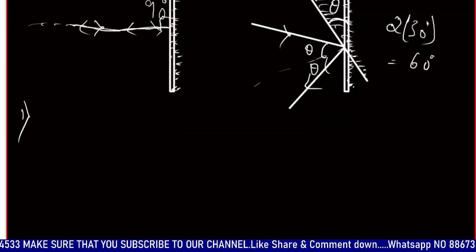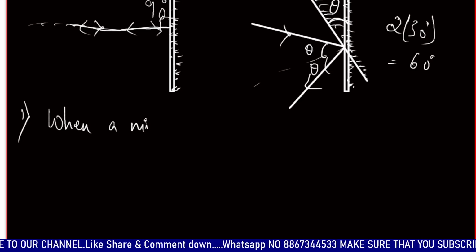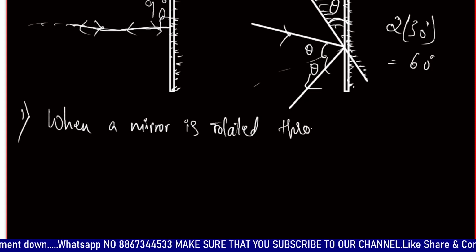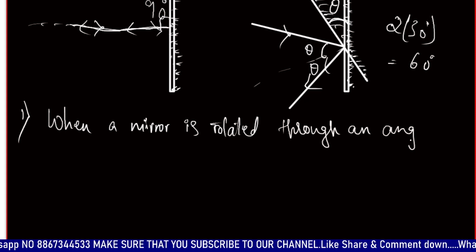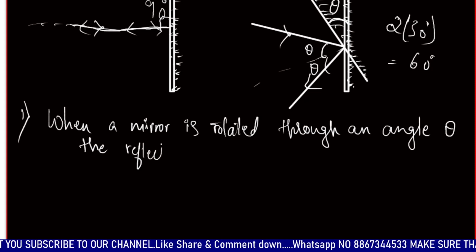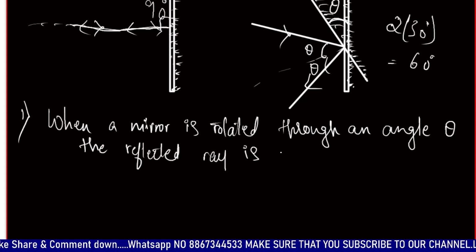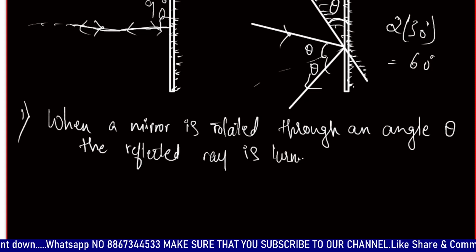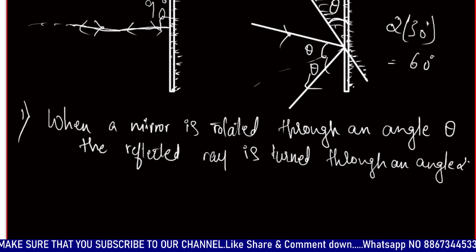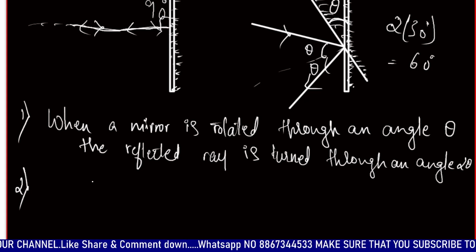The first condition is when a mirror is rotated through an angle theta, the reflected ray is rotated or turned through an angle 2 theta.